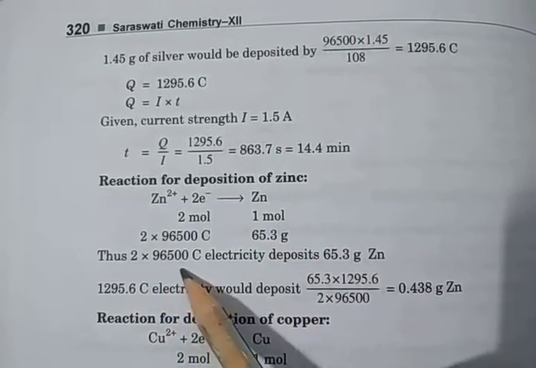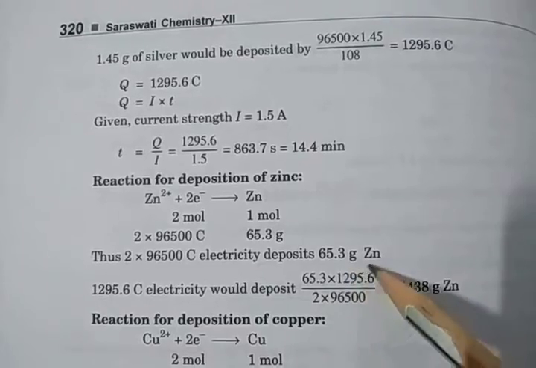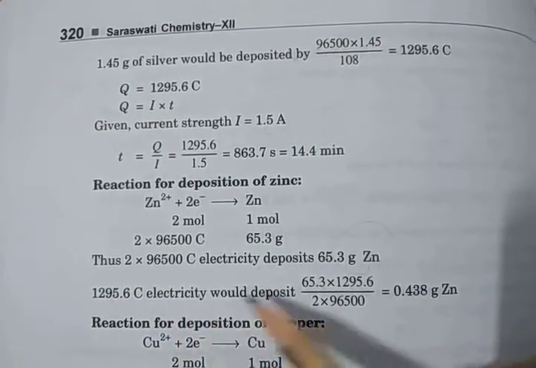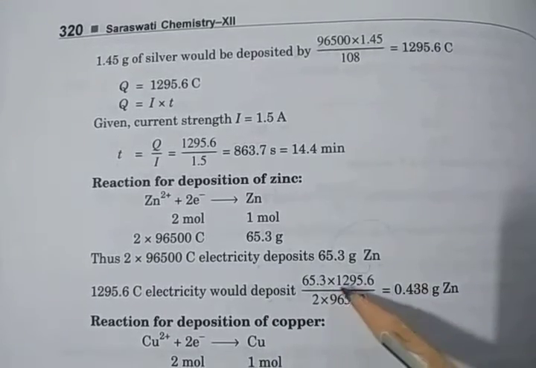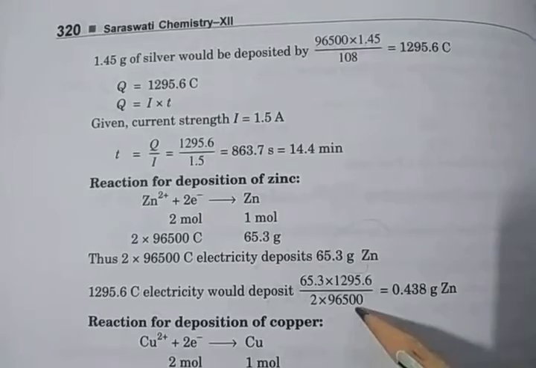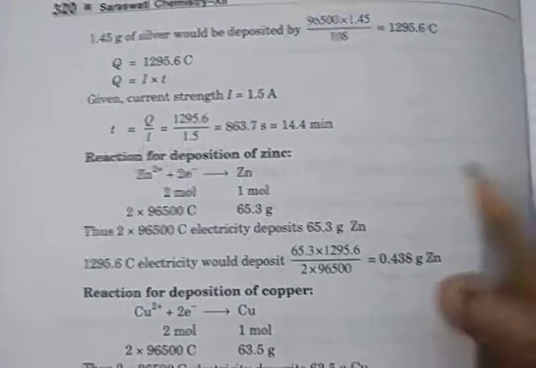So 2 × 96,500 coulomb of electricity deposits 65.3 gram of zinc. So 1295.6 coulomb would deposit 65.3 × 1295.6 / (2 × 96,500), which comes to 0.438 gram of zinc.